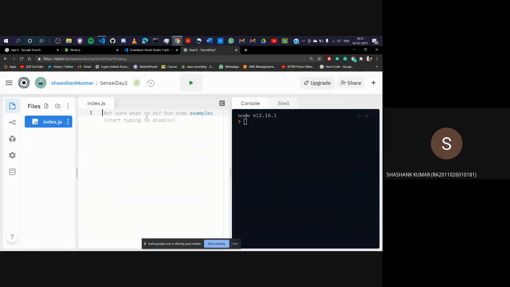So instead of downloading Node.js and Visual Studio Code and writing your code there and compiling it, you can just use Replit. It is a free platform. You can register using your Google ID or GitHub ID. You can also import your GitHub code to this. So let's see how it works, and I'll just write console.log, I write a message, hello world, and I'll give a semicolon, which is optional, and then I'll just run it.